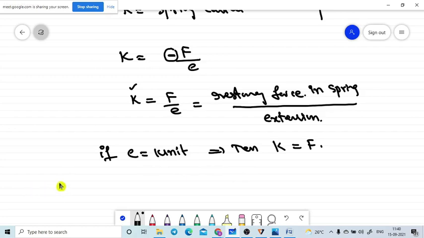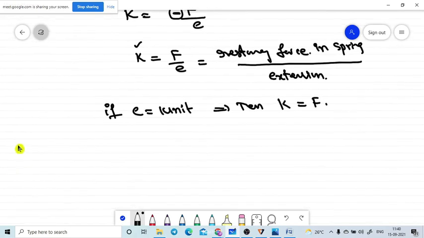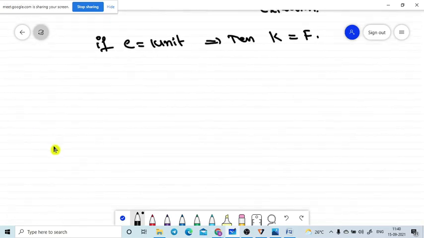Can I define it like this? Let me define it. The restoring force per unit extension.